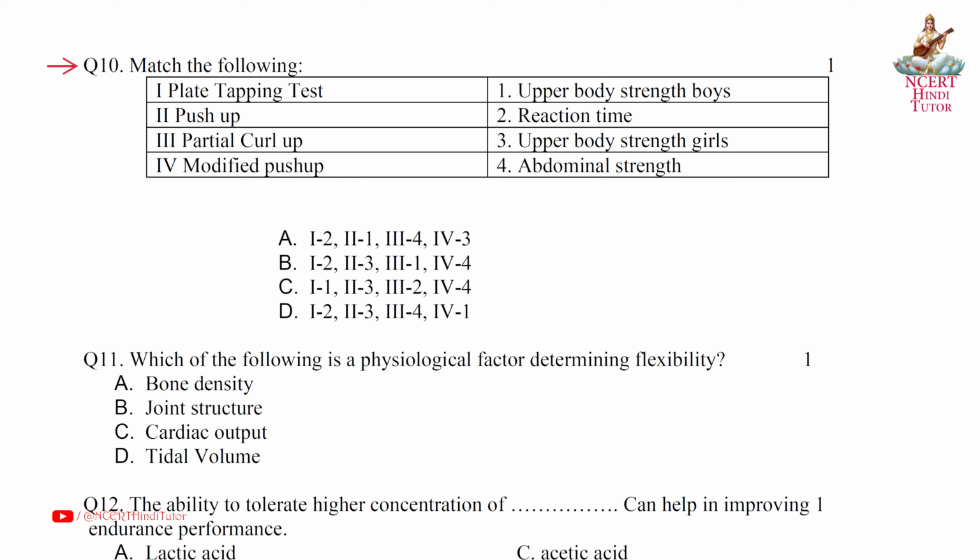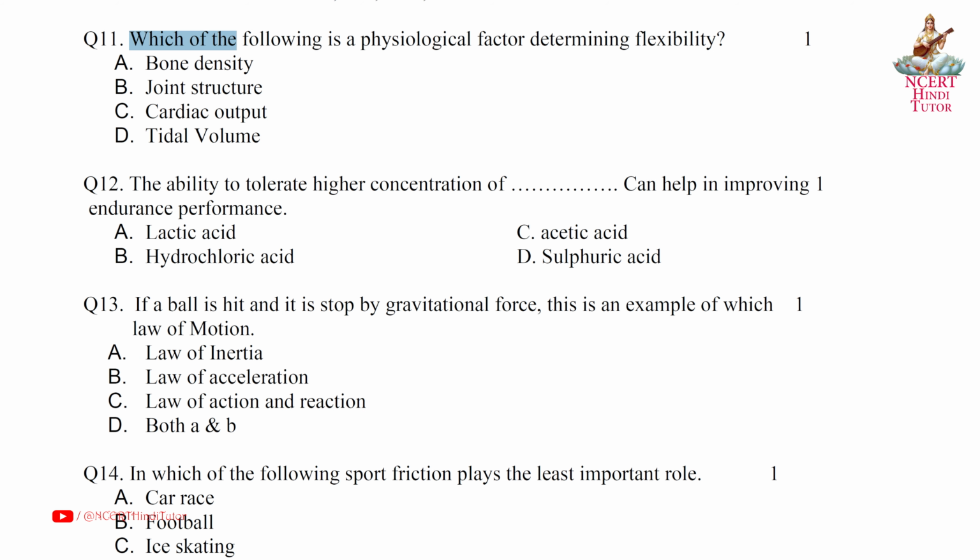Question 10. Match the following. First, plate tapping test. Answer second. Reaction time. Second, push up. Answer first, upper body strength boys. Third, partial curl up. Answer fourth, abdominal strength. Fourth, modified push up. Answer third, upper body strength girls. So friends, answer is A. Question 11. Which of the following is a physiological factor determining flexibility? Answer B. Joint structure.